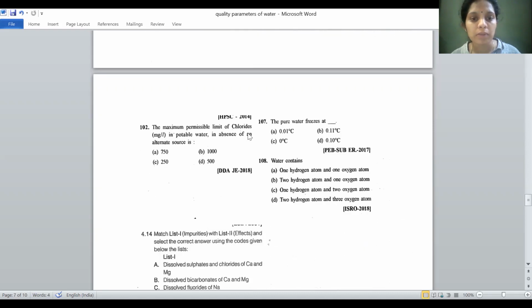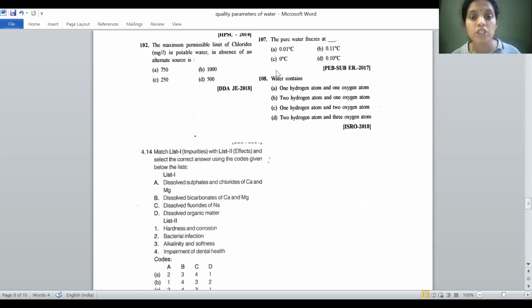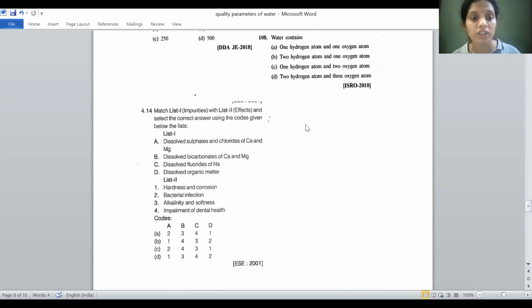The maximum permissible limit of chlorides in potable water in the absence of alternate sources is 1000. Pure water freezes at 0 degrees centigrade. Water contains H2O, 2 hydrogen and 1 oxygen atom.